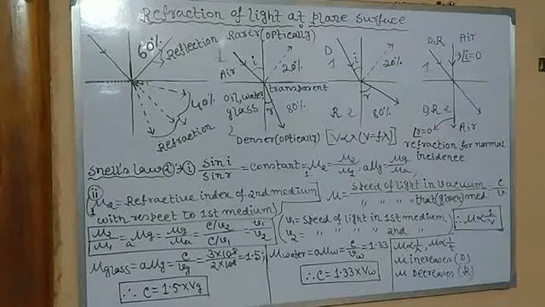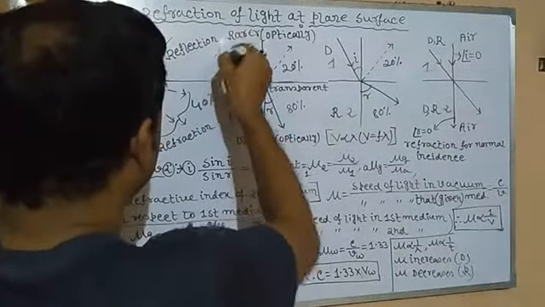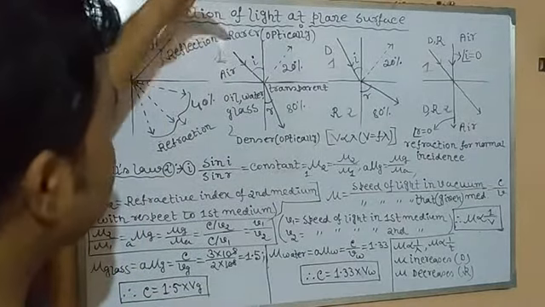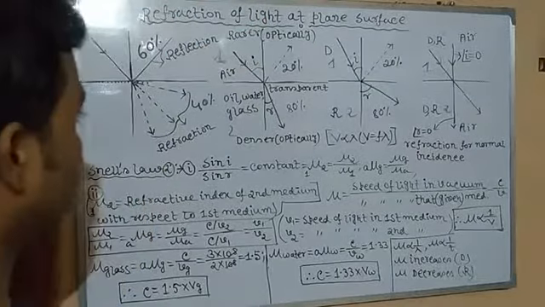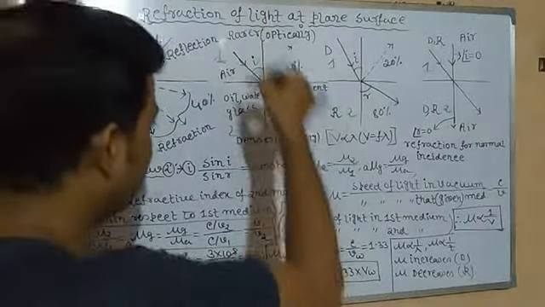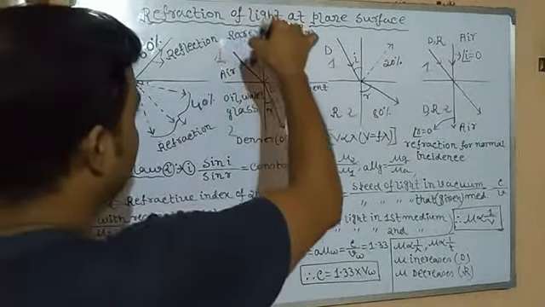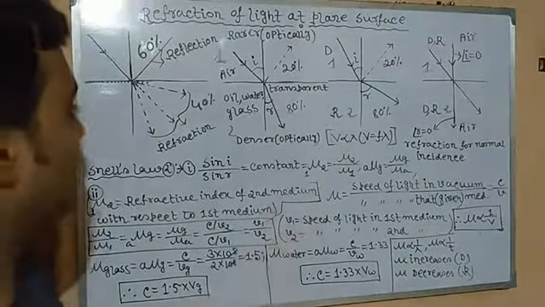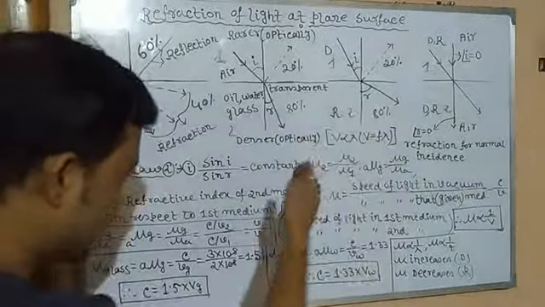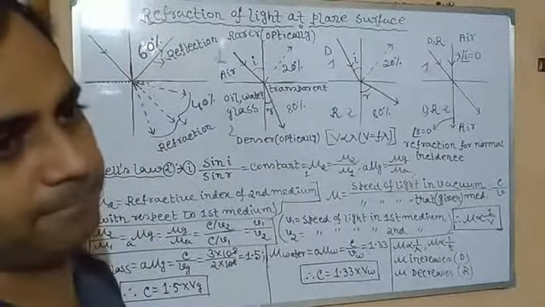So this is medium 1 and medium 2. It means when light is traveling from air to oil, water or glass, air to oil, air to water, air to glass, since it is entering from a rarer medium to a denser medium, you can see the direction of the refracted ray. Here the refracted ray bends towards the normal. Why? Since the speed of light in this case decreases.